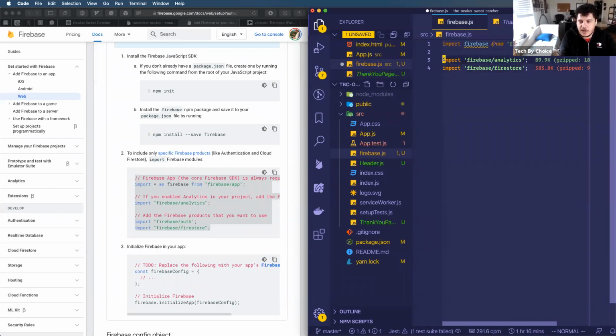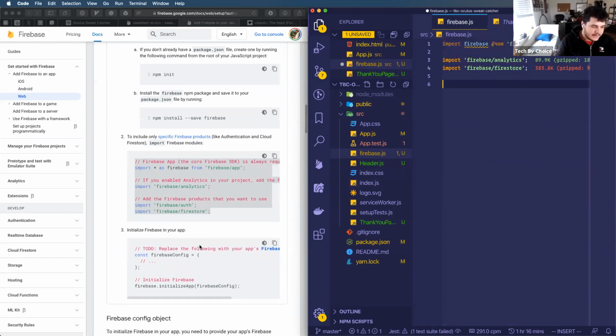And Firestore is what Firebase uses to let me have a NoSQL database. Now, talking about a NoSQL database could probably be a series of videos in and of itself, but we'll definitely cover that in the future. But for right now, I just want to get my simple application going.